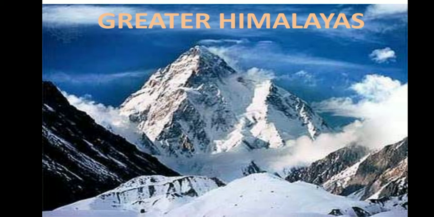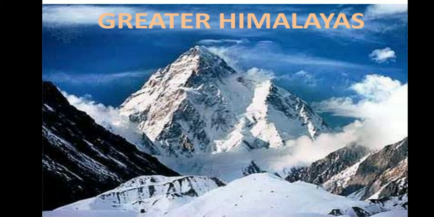The Greater Himalayas. They are the innermost, continuous, and highest ranges. The average height of the range is 6,100 meters. These ranges have many high peaks, of which Mount Everest is the highest peak in the world.